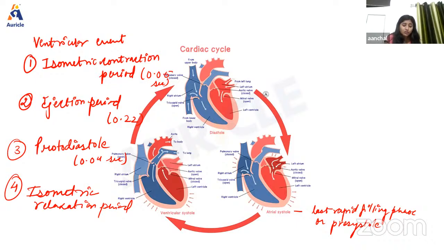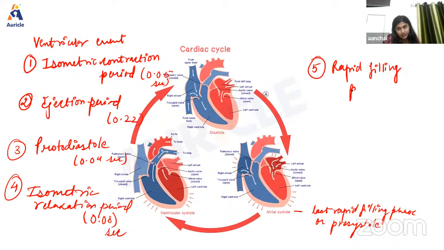Okay. So during this phase, once again, all the valves of the heart will get closed and both the ventricles relax as a closed cavity without any change in volume or length of the muscle fiber. The intraventricular pressure will decrease during this phase. And talking about the duration, the duration is 0.08 seconds. Finally, we have the last event of the ventricle. The last one is rapid filling.